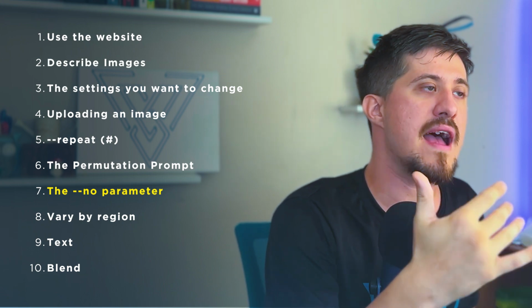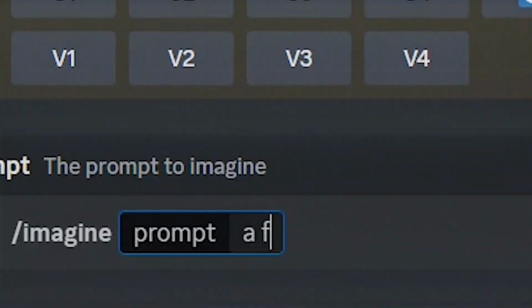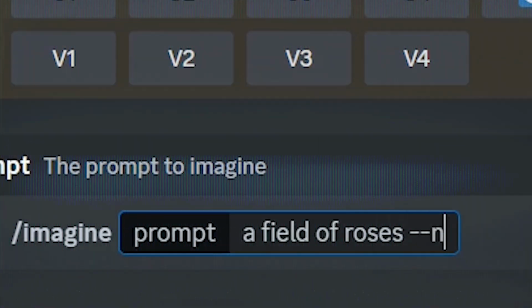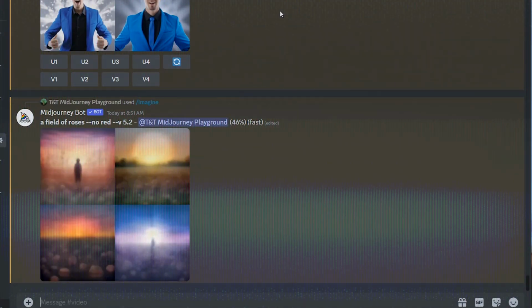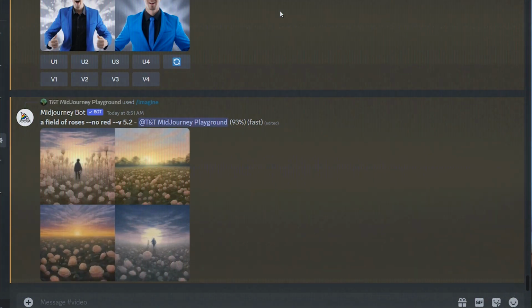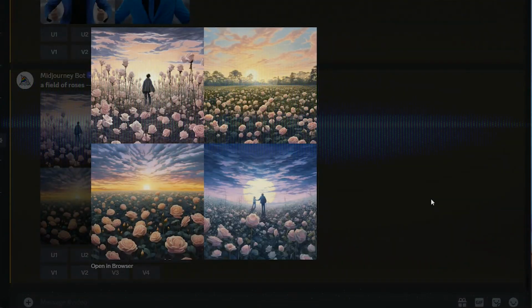The no feature allows you to fine-tune your prompts just that bit more by saying the things you want to remove from the image. Let's say, for example, that you want a field of roses, but without the red. Just type in your prompt, and at the very end add --no, followed by the thing that you want to have removed. This can be useful for different types of social media posts or other things where you can't quite get that perfect image that you want because the wrong things keep on appearing.